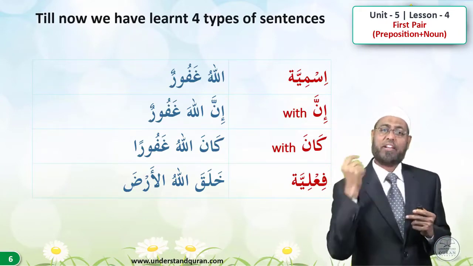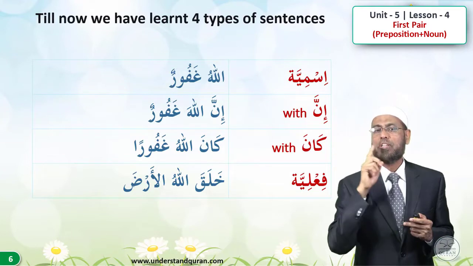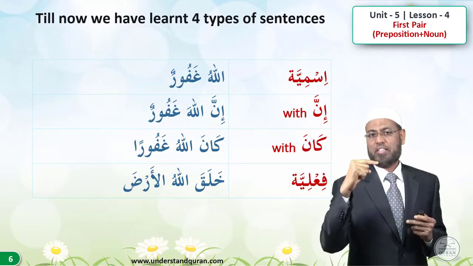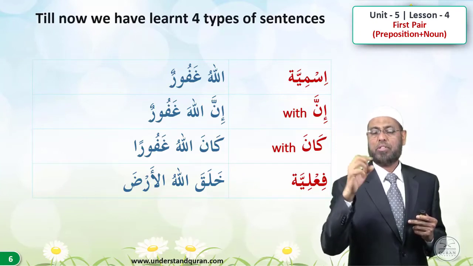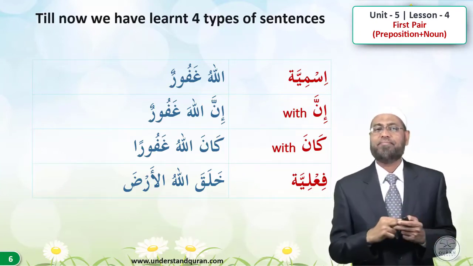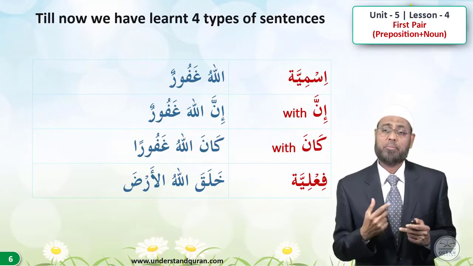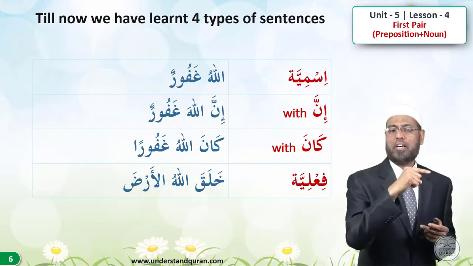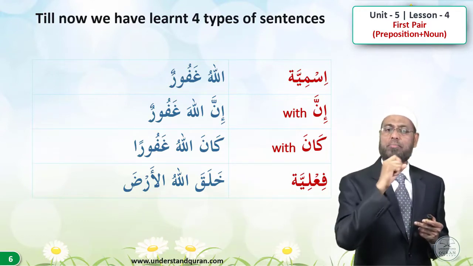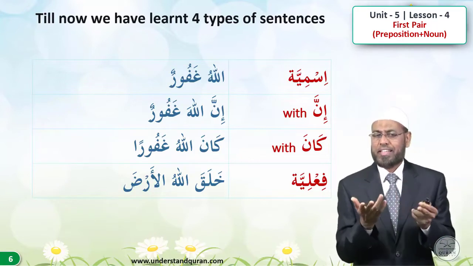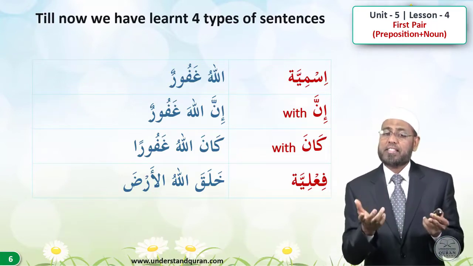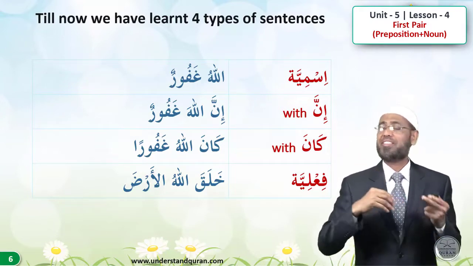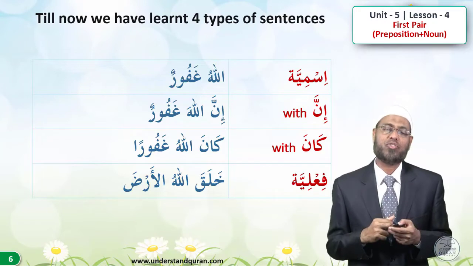So kana will affect the khabar. Okay, Allahu ghafurun is first ism and khabar. Inna Allaha ghafurun, the first ism is affected, that is ism of inna. And kana Allahu ghafuran. And fi'liya, verbal sentence which starts with verbs, is khalaqallahu al-arda. So subject is in u state and object in a state. So the endings of the words tell us what it is doing. Is it subject or object, or is it affected by inna or kana, and so on.